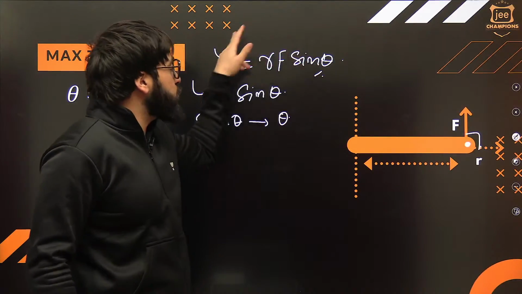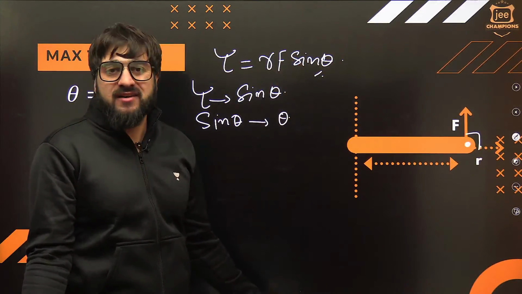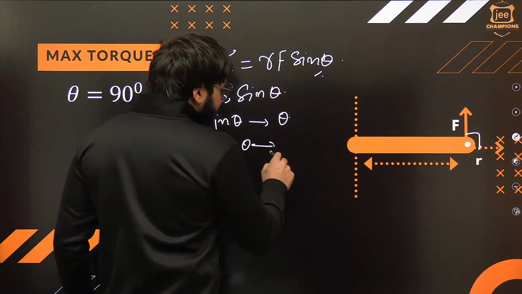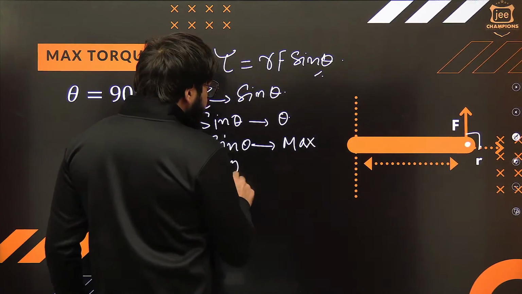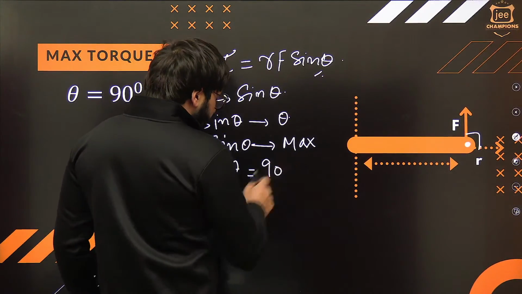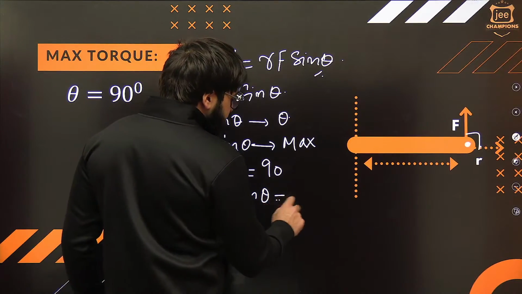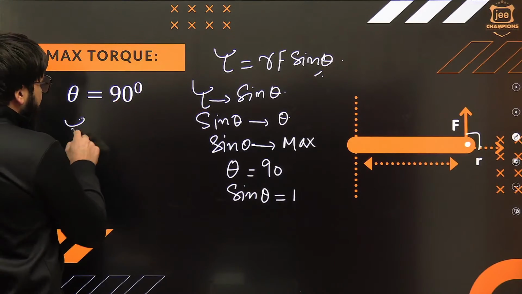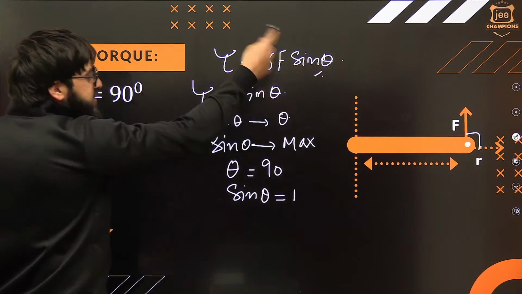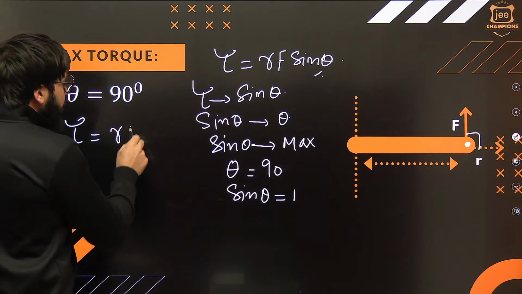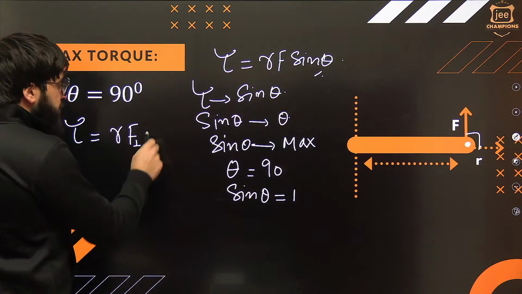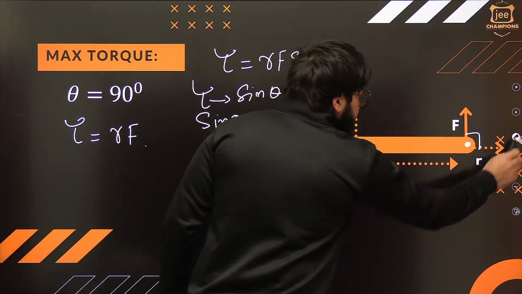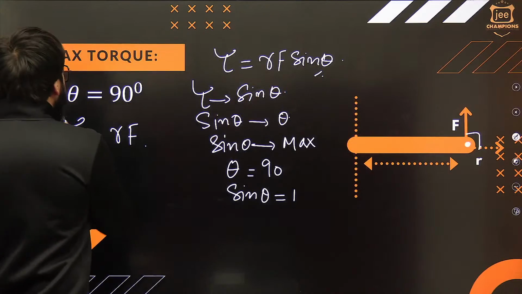So if this is maximum, what is the maximum value of sine theta? 1, right? When is the maximum of sine theta 1? You will say, sir, sine of theta is maximum when theta is equal to 90 degrees. And in that case, sine theta is basically 1. So just put it over here. Can we say in that case this tau will be exactly RF sine of 90 degrees? So it will be nothing but RF perpendicular, or simply RF. You just write it over here. So can I say this will be the maximum torque? Understand? This was the mathematical proof and this is the simple proof.